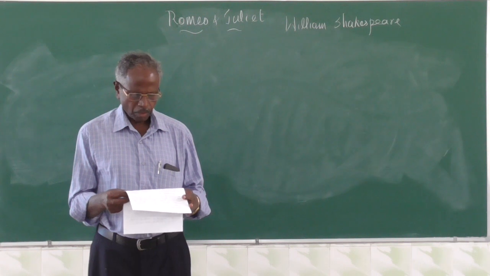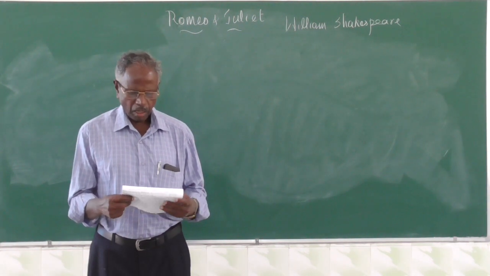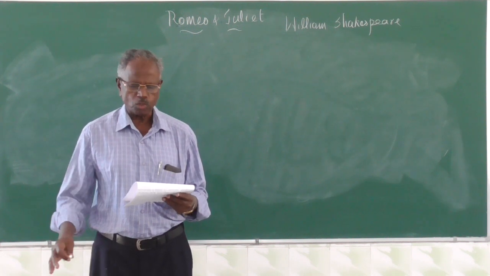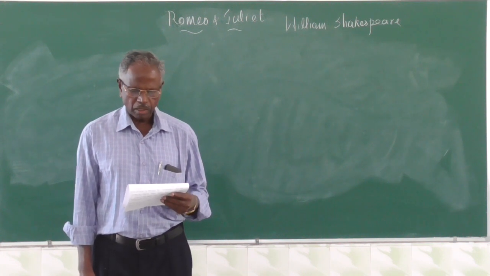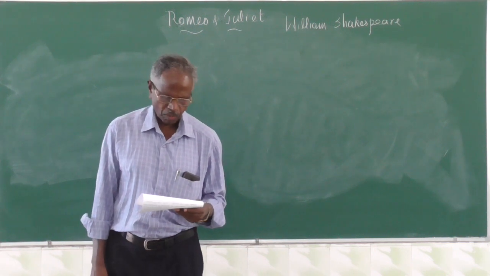By 1588, he became a great playwright and also an actor, and he formed his own drama company called King's Men or Chamberlain's Men, an acting company.